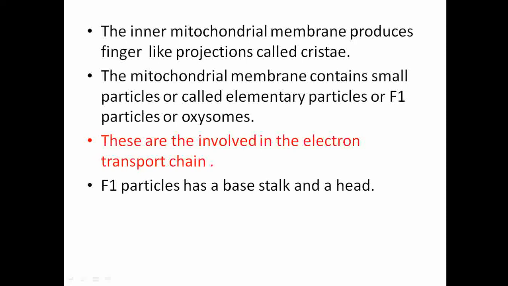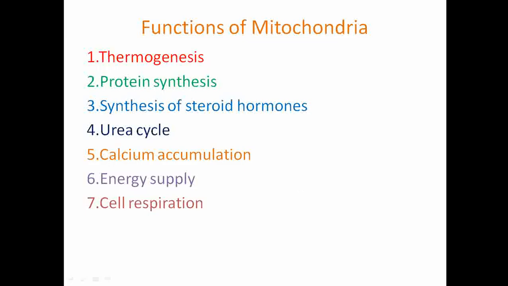Now let's see the functions of mitochondria one by one. One is the thermogenesis process. In hibernating animals like bats, there is a special tissue in the chest region called brown fat. It consists of numerous mitochondria. It produces heat energy for the hibernating bat. So thermogenesis is an important function carried out by the mitochondria.